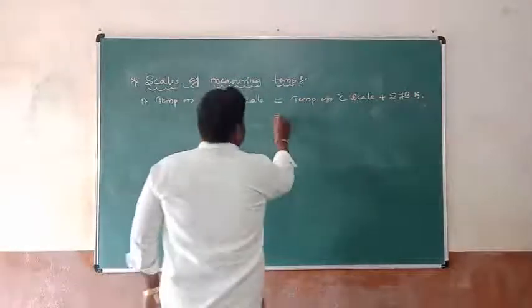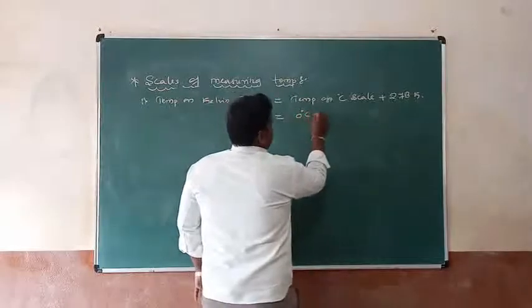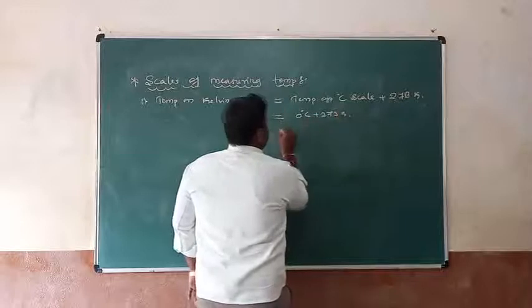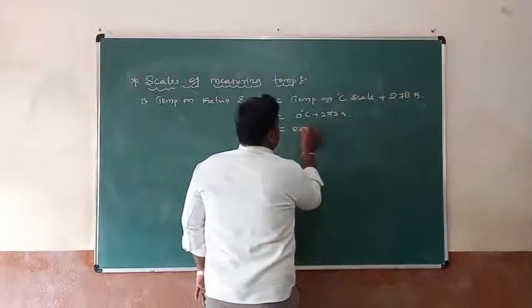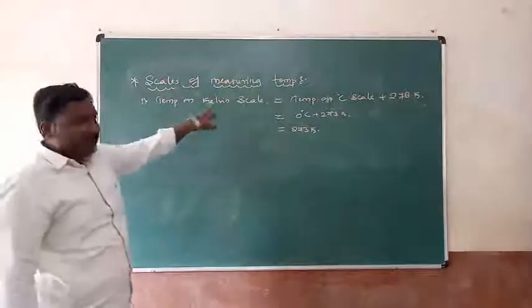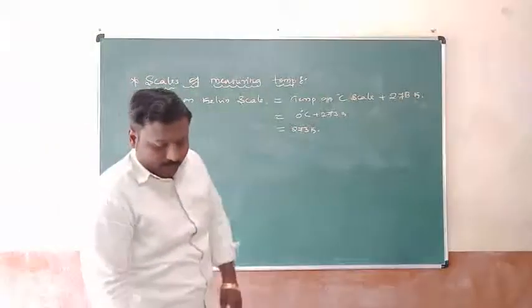Take an example: 0 degree Celsius plus 273 Kelvin is equal to 273 Kelvin. It is termed as what? Temperature on the Kelvin scale.